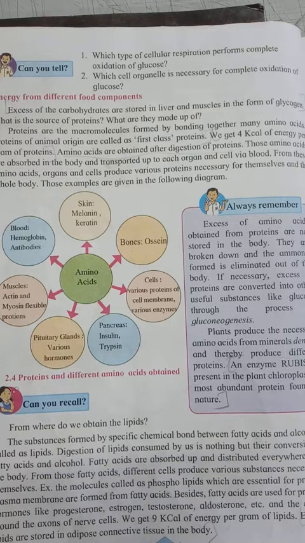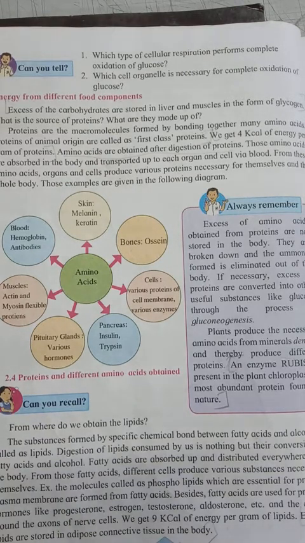When amino acid reaches the pituitary gland, it produces various types of hormones. When amino acid reaches the muscle cells, the muscles produce special proteins called actin and myosin, which are flexible proteins. When amino acid reaches the blood, it also produces special proteins such as hemoglobin and antibodies. And whatever excess amino acid is obtained in our body from proteins is not stored in our body.